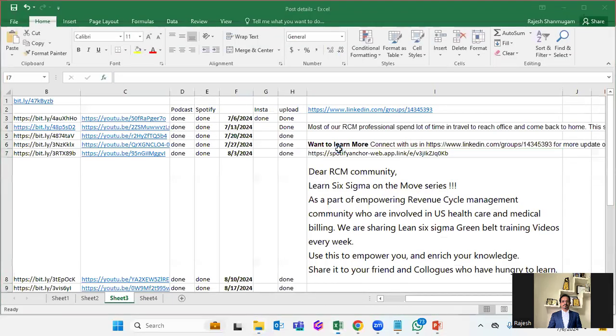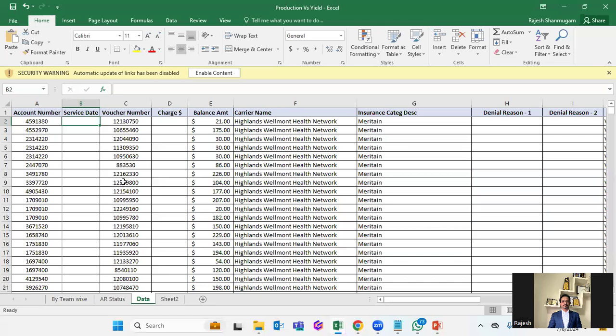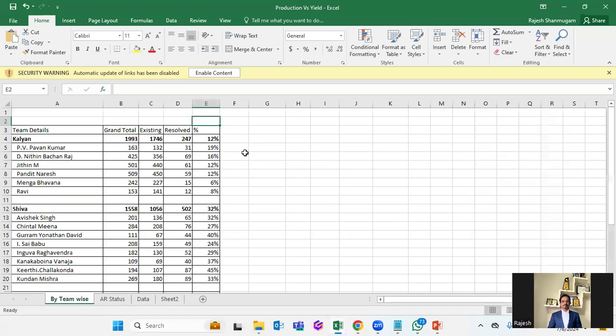See, for example, what we used to do, all these names are created names. Okay, don't consider this as a name. So actually what we used to do, we will take it team leader wise, and by team, we will calculate their total production for that month, what is the outstanding claim, how much is resolved, right? So if you consider, this particular team leader has 12% resolution. The same with the second guy, okay, he touched around 1,558 accounts, and now 32% is his resolution rate, right?